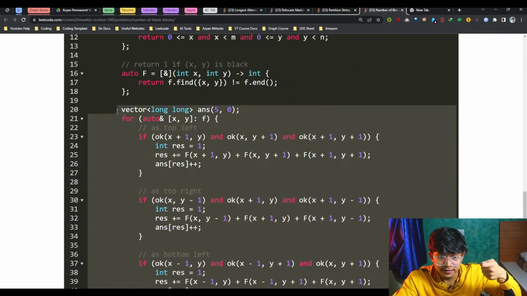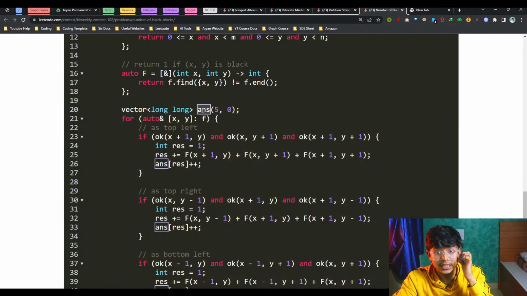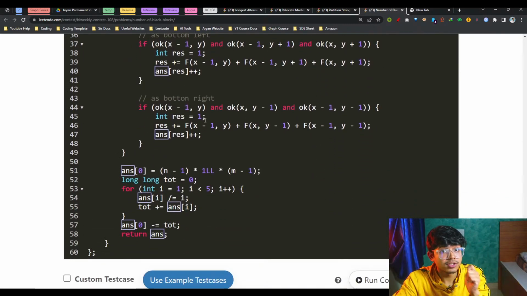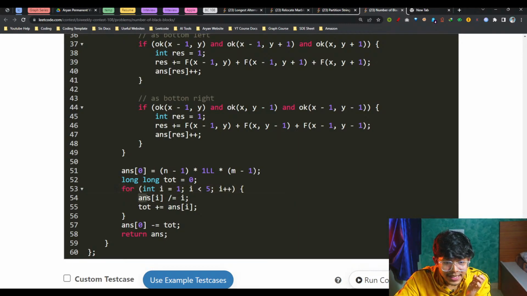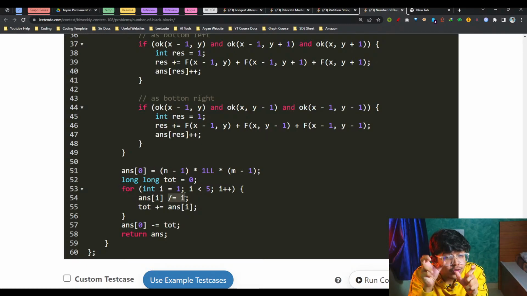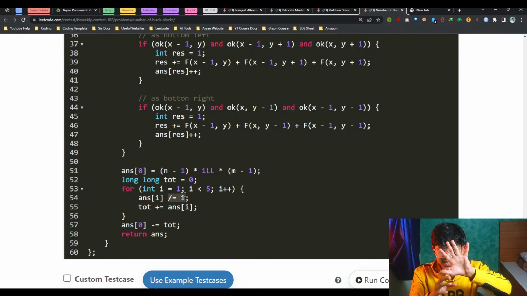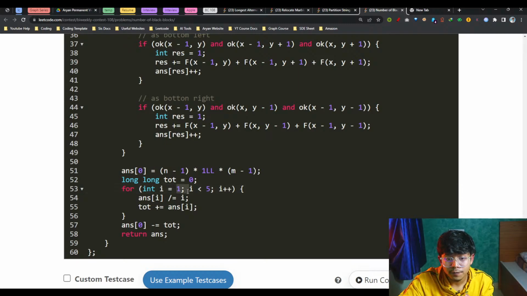Now when this is entirely done, which means for every coordinate you have made your answer, you know one thing, your answer was repeated. So you quickly go on to all the cells and say, hey, please do answer equals answer divided by i. By this you will get to know what the actual number of blocks is for each corresponding black cell count, which means for black cells as 1, what is the number of blocks it actually has. For black cells as 2, what is the number of blocks it has had. So I simply go on from 1 to n.